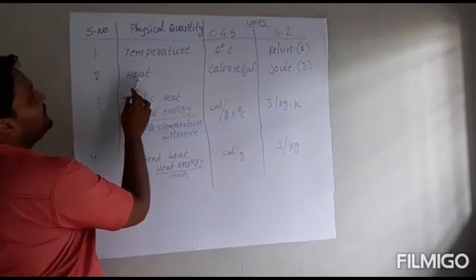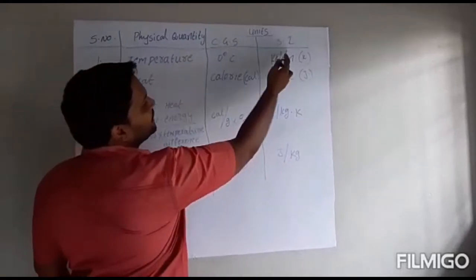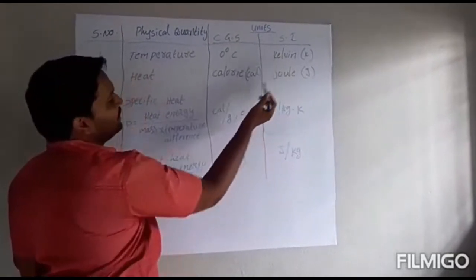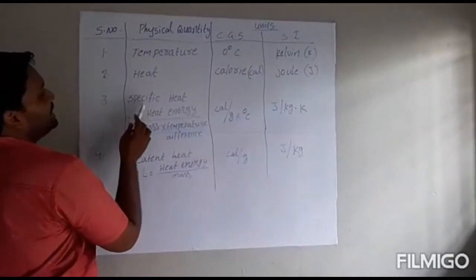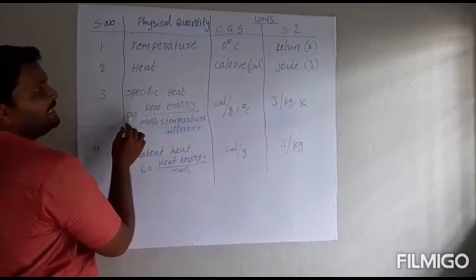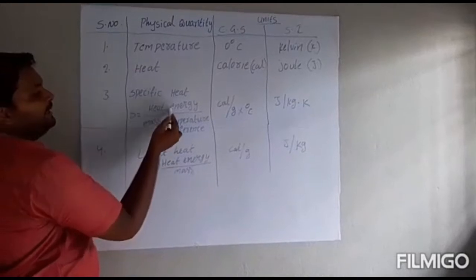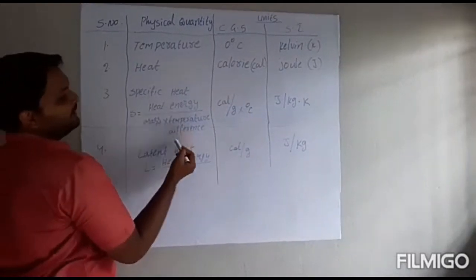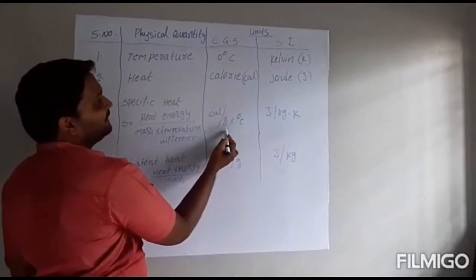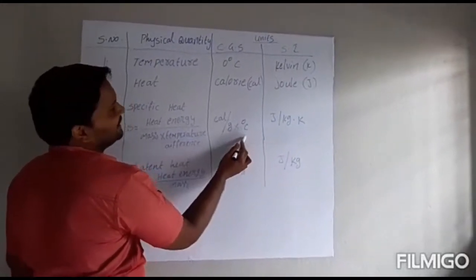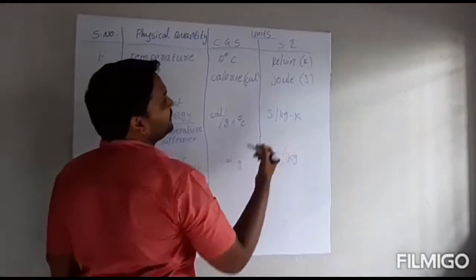For heat, the CGS unit is calorie and the SI unit is joule, denoted by J. For specific heat, the formula S is heat energy divided by mass times temperature difference. The CGS unit is calories per gram degree Celsius and the SI unit is joules per kilogram Kelvin.